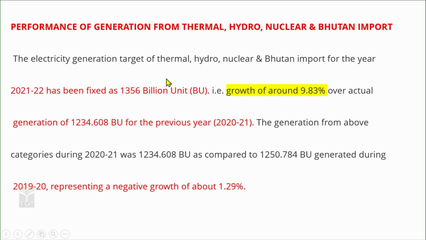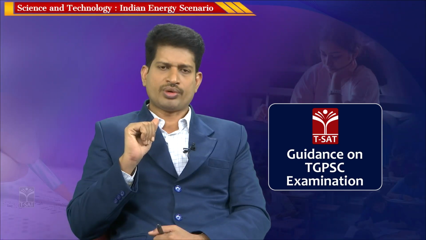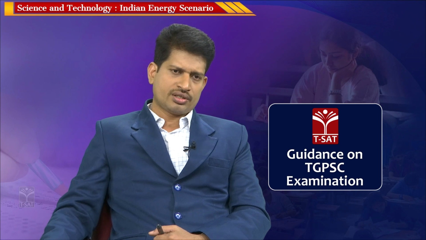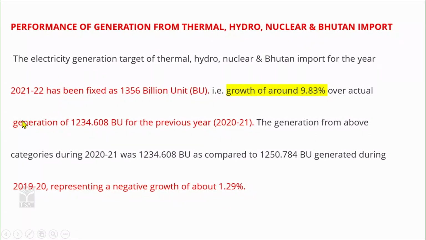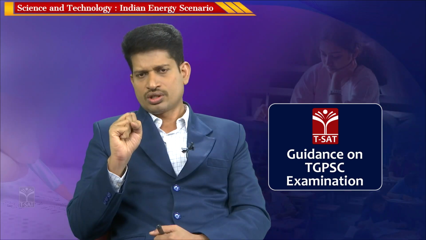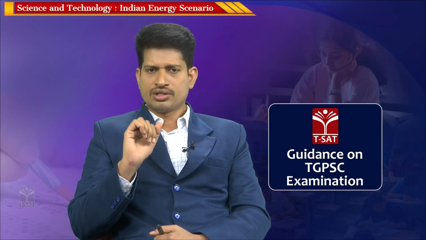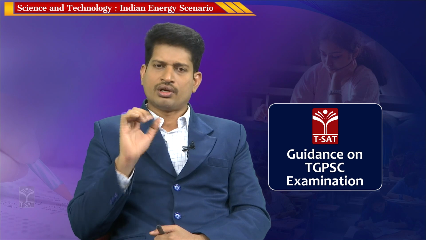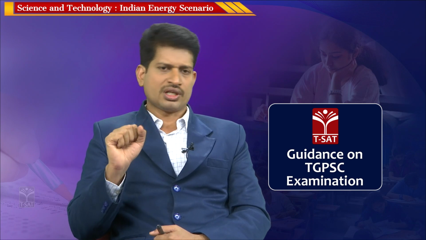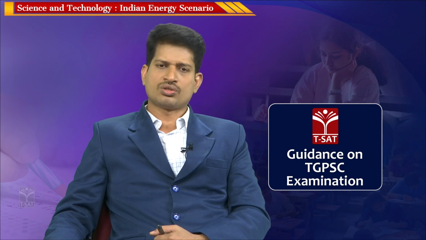In this case, you need to show the percentage trend in the growth of power. For example, in 2021 and 2022, when you compare with the previous years, the power generation growth rate is 9.8. So, you must be able to give the trend in the growth rate of power, or whether there is a decrease. Only in one year is there a decrease, a negative growth rate, because of the pandemic. The growth rate of production is less because the functioning of industries was limited.